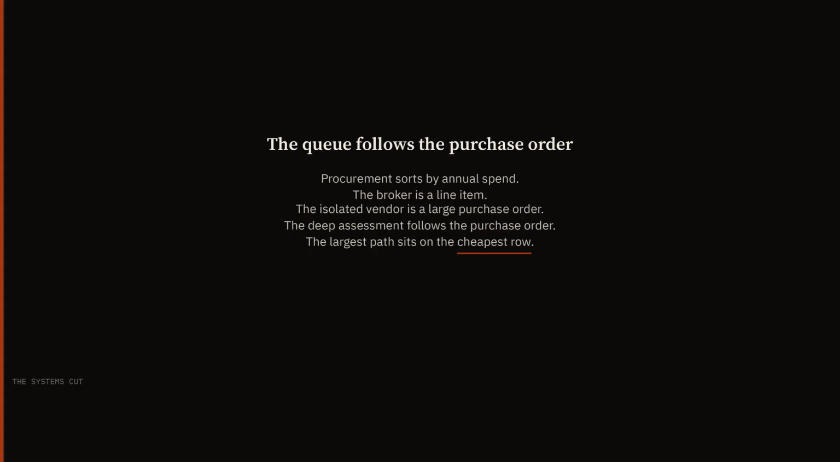Procurement sorts the queue by annual spend. The broker is a line item. The isolated vendor is a large purchase order. The deep assessment follows the purchase order. The short form follows the line item. The blast does not read that sort. The queue looks disciplined, while the largest path sits on the cheapest row. Discipline of that kind is a filing habit. It is not a ranking of reach.